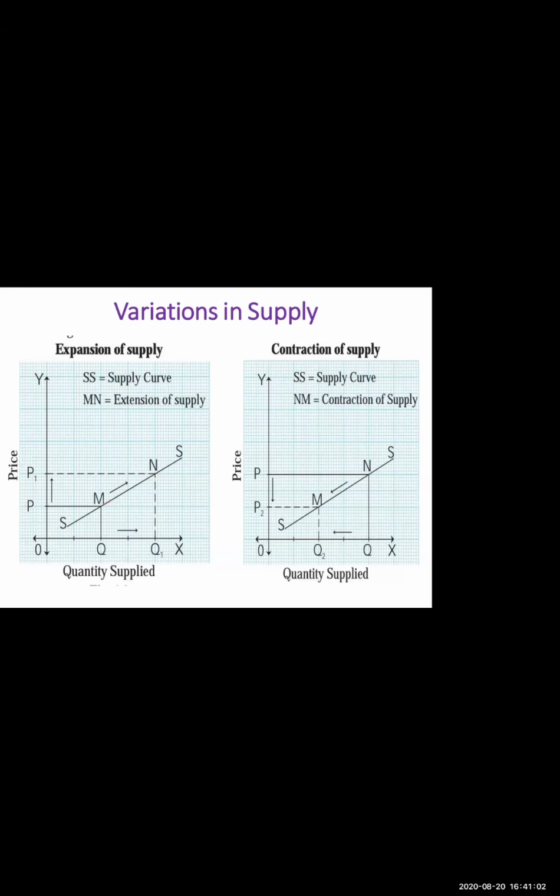Whereas contraction of supply refers to fall in the quantity supplied due to fall in price. इधर price कम हो रहा है, तुम देखोगे तो supply curve N से M तक आ रहा है. In case of contraction of supply, the downward movement along the supply curve is shown. After drawing the diagram, you have to explain the diagram. On x-axis, quantity supplied has been measured.